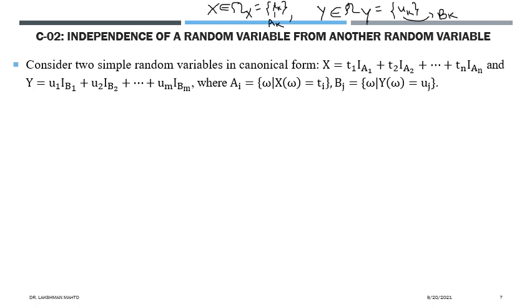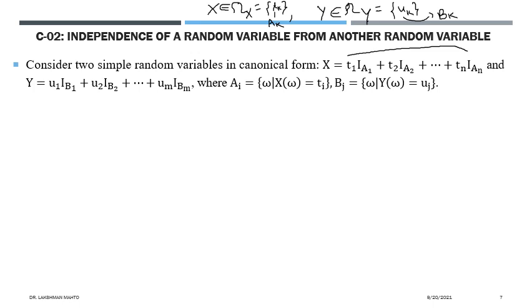So you can decompose X as a weighted sum of indicator functions, because each indicator function is a random variable, and the weight is decided by the observed value of X. We know that each indicator function is a Bernoulli random variable, and if you take any two indicator functions, both are independent of each other.